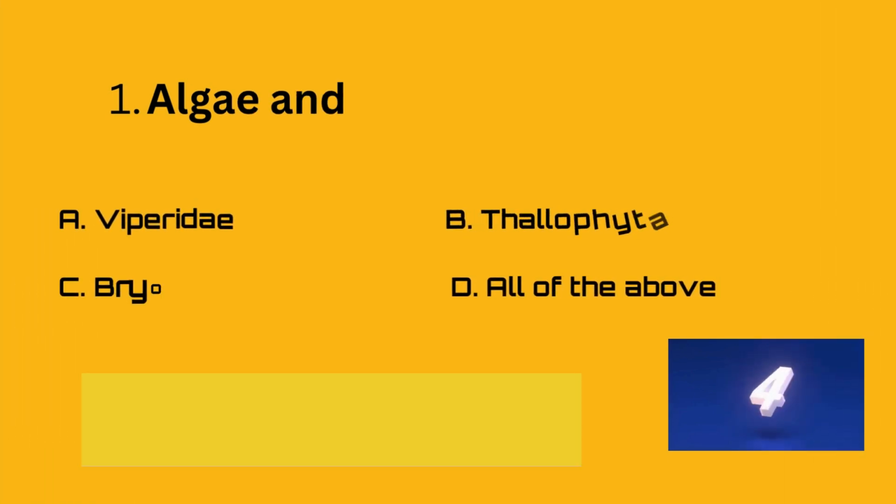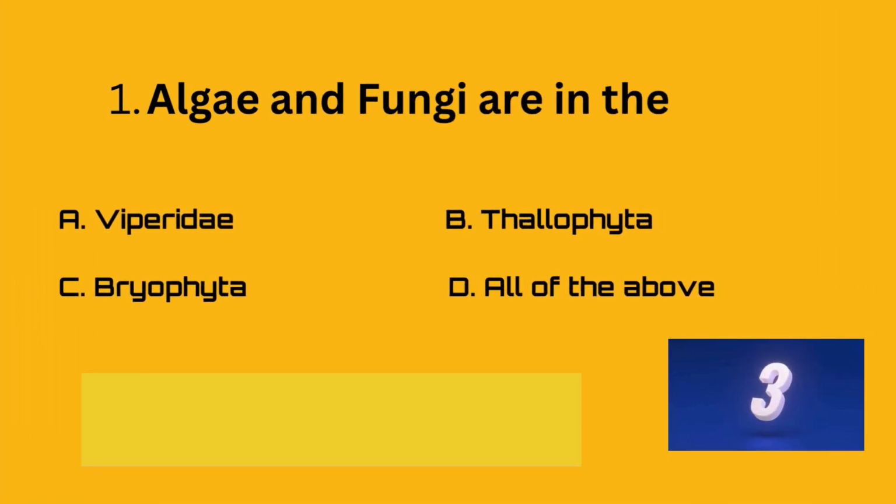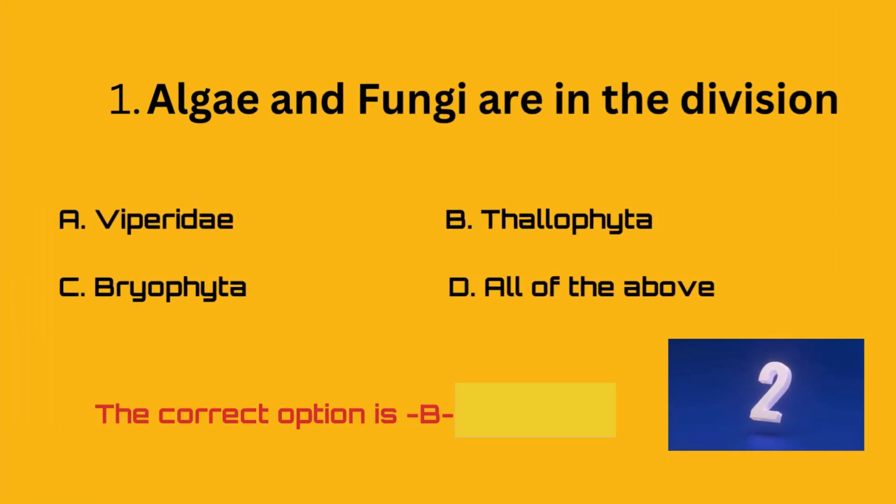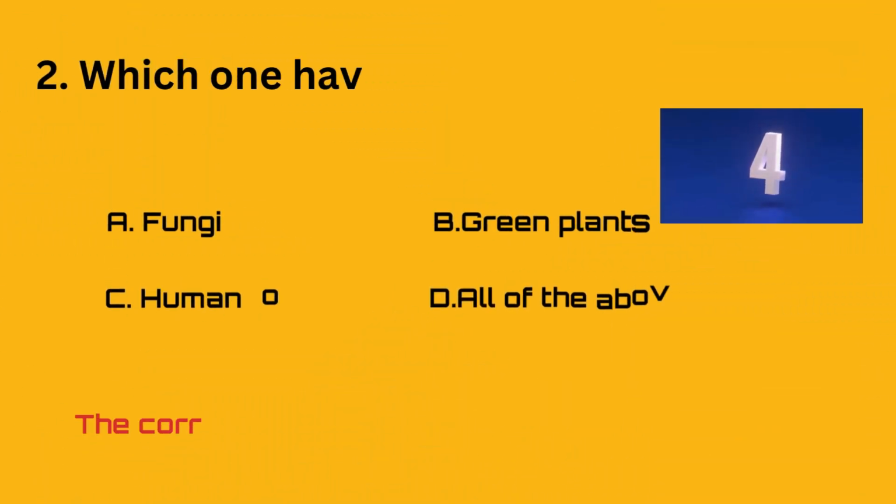Algae and fungi are: A. Viperidae, B. Thallophyta, C. Bryophyta, D. All of the above. The correct option is B, Thallophyta.